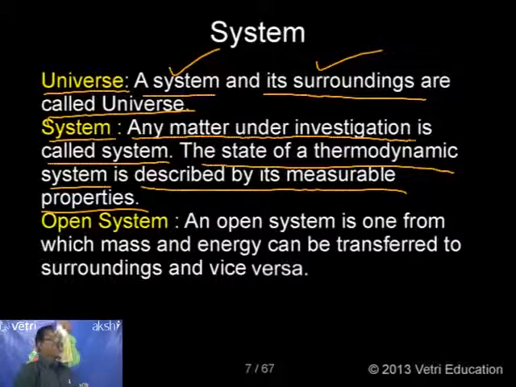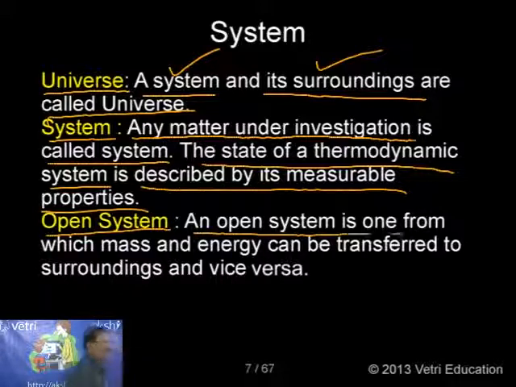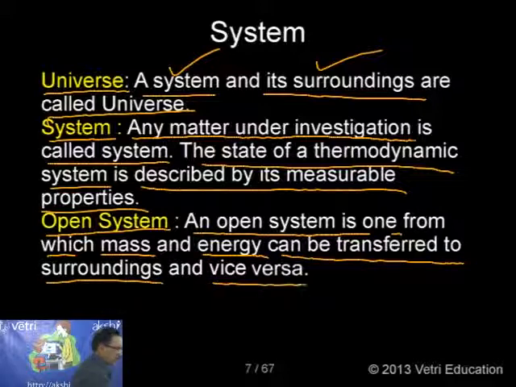So this system I can classify into three types. I have already pointed out: open system, closed system, and isolated system. What is an open system? An open system is one from which mass and energy can be transferred to surroundings and vice versa.